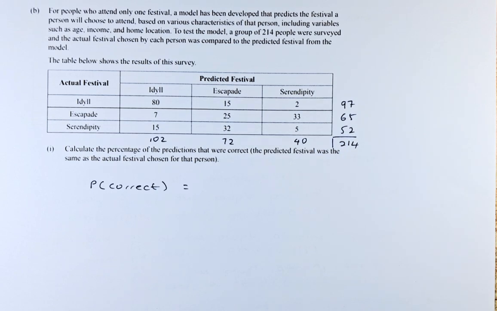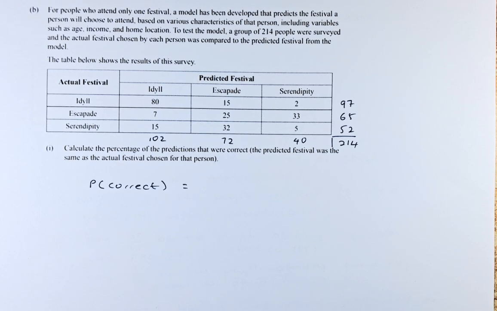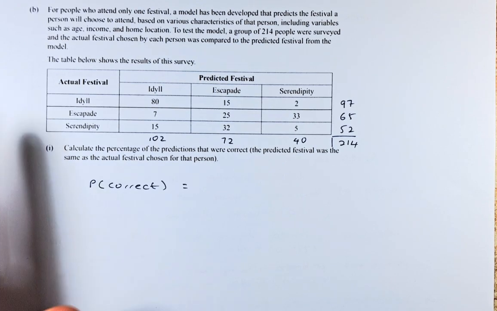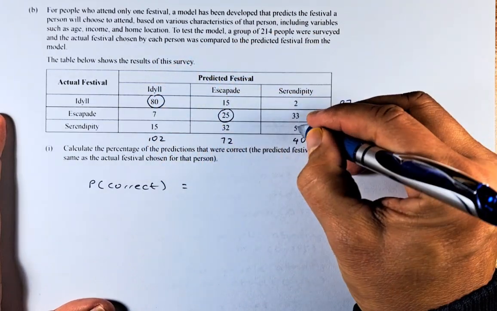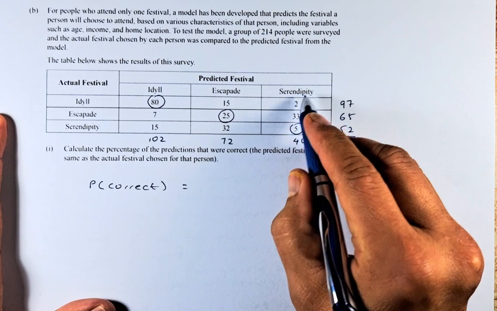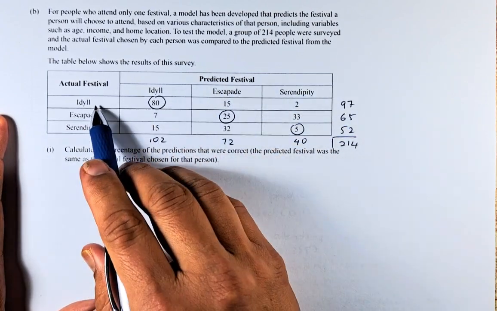So calculate the percentage of the predictions that were correct, where the predicted festival was the same as the actual festival chosen by the person. So you must look at this diagonal here: 80, 25, and 5. Okay, because they are serendipity, escapade, and ideal. So what they predicted is what they attended.